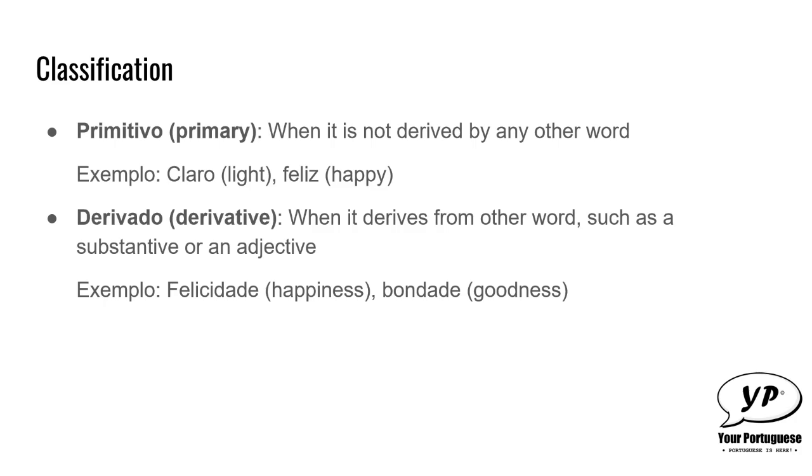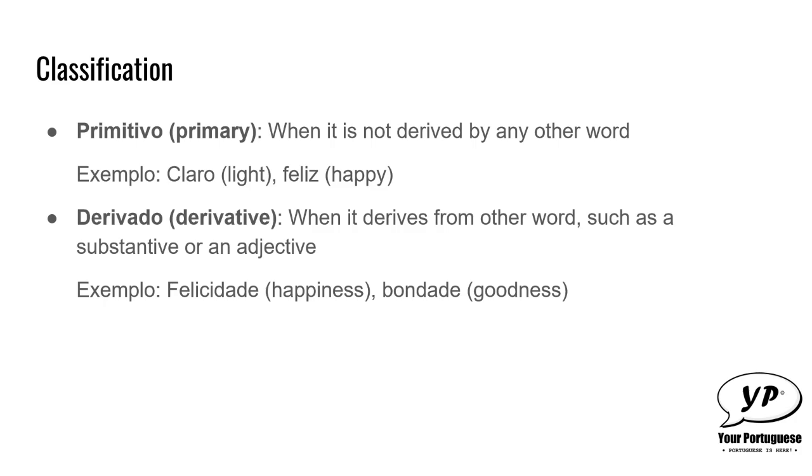For example, felicidade, which means happiness in English. Or bondade, which means goodness in English. Felicidade derives from feliz, as we saw in the example of the primary adjective, and bondade derives from bom, as we saw in the example of the simple adjective.